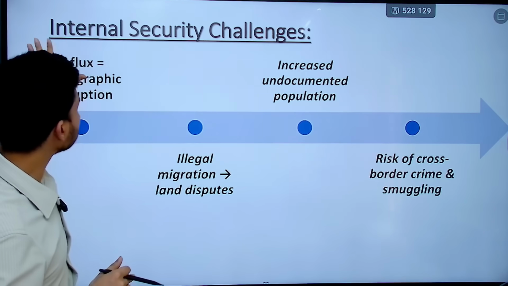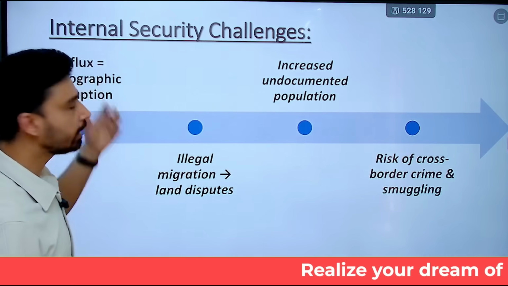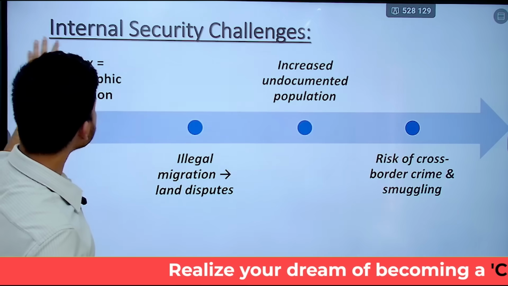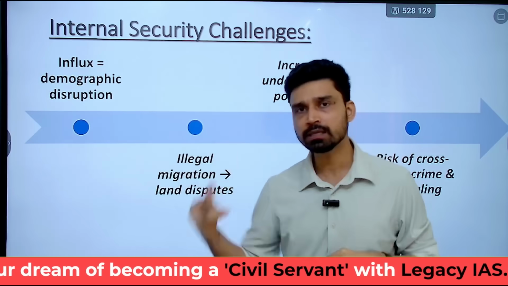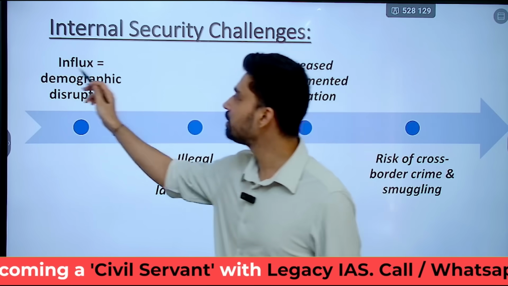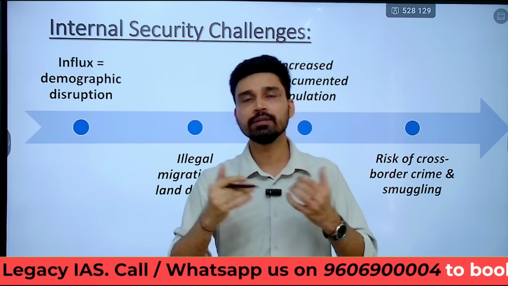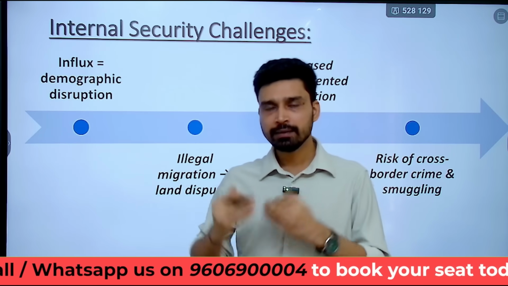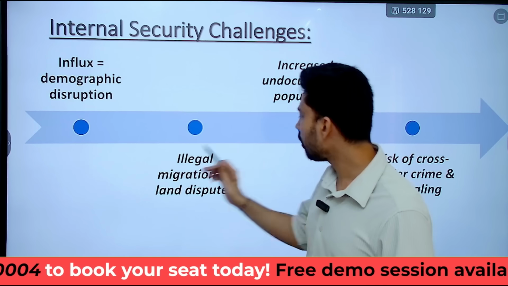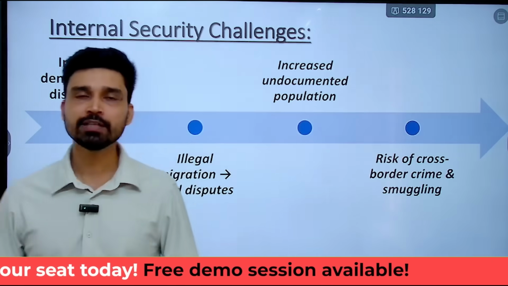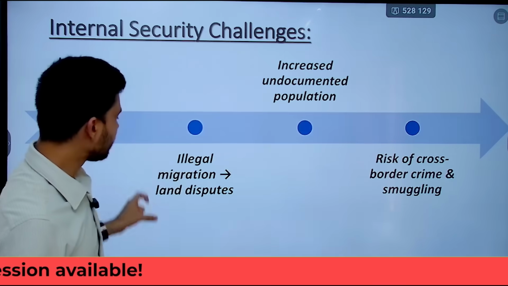Now, we have to understand that the fear I talk about, due to the influx of refugees and migrants into Meghalaya, also has repercussions on the internal security of India. How? Let us try to understand. If there is an influx of migrants from Assam or Bangladesh into Meghalaya, obviously it will result in demographic disruption. Demographic disruption means the percentage share in the population of the ethnic communities or tribes that make up Meghalaya will change as more and more migrants come. That will cause disputes as far as land, forest areas and natural resources are concerned. So illegal migration or influx of refugees can create land disputes.